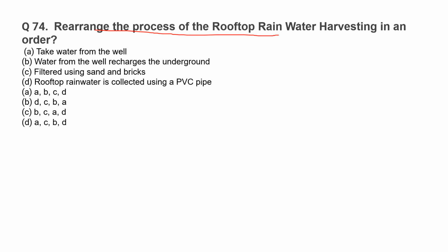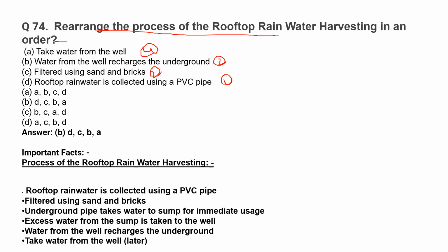Rearrange the process of the rooftop rainwater harvesting in order. First, rooftop rainwater is collected using a PVC pipe. Then filtered using sand and bricks. Then water from the well recharges the underground. Then take water from the well. So the correct option is option B, DCBA.